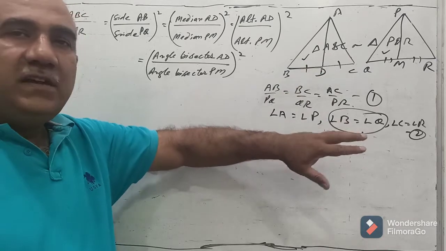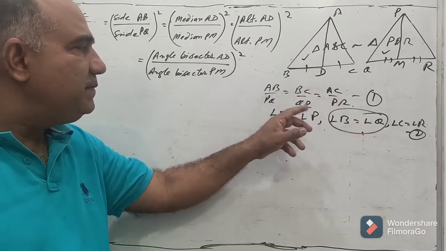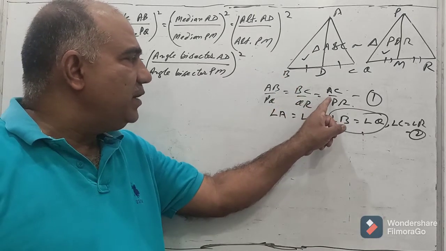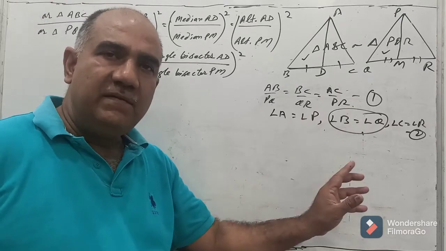PQR, that is given. Once that is given, automatically the result that follows or the information that is given to us is AB upon PQ will be BC upon QR and that will be equal to AC upon PR. Also their corresponding angles are equal.